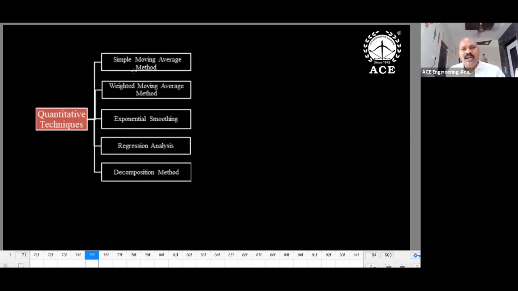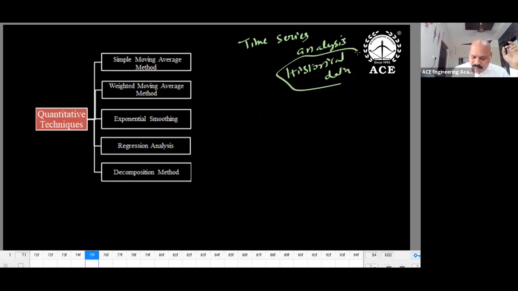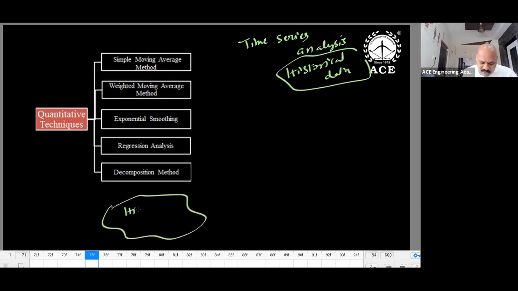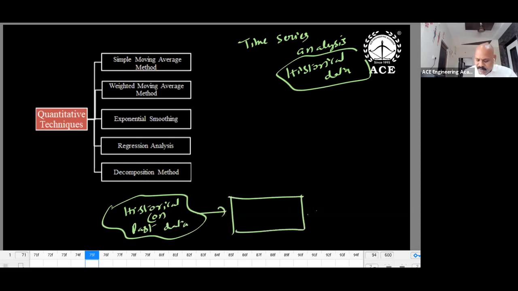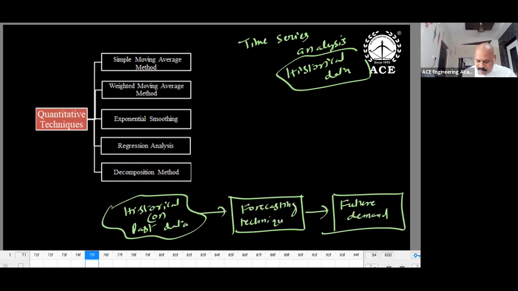In quantitative, always you analyze the old data, historical data. This one is actually time series analysis. Historical data is required. So what is our concept here? The input data is historical or past data. This is going to be used for future demand and forecasting technique. This is input, output, and it is process or methodology. So what is our idea? The old, historical data is used for the future.